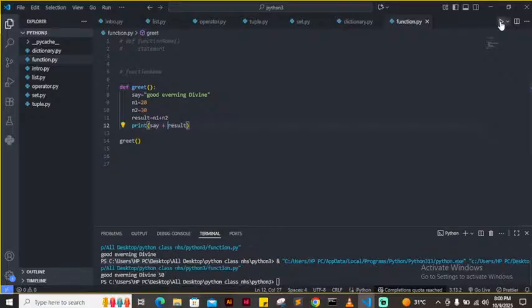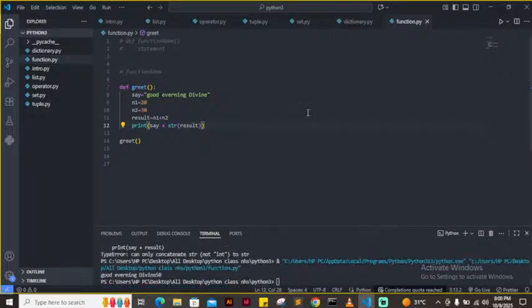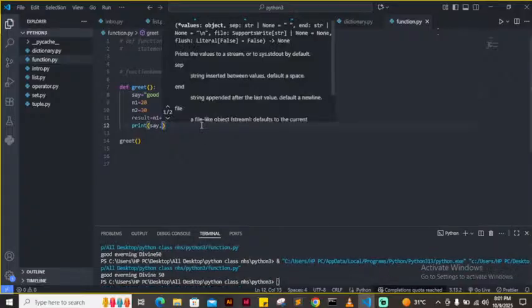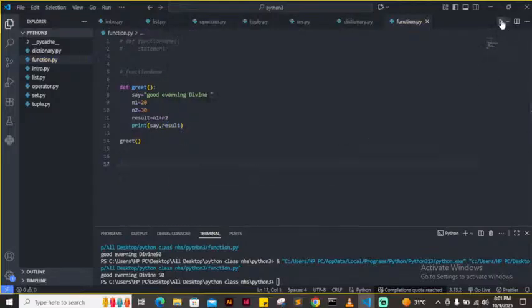I get an error because they are not of the same type. Are you seeing? It can only concatenate string, not integer. So for you, that will overwrite that particular error. You can see that I'm back to my shape. One thing about programming, you have to go and copy code, but just understand the code that you copy. So for the result, I use the other method.